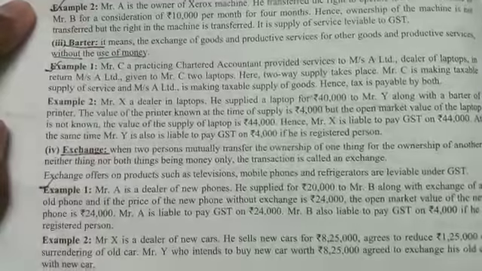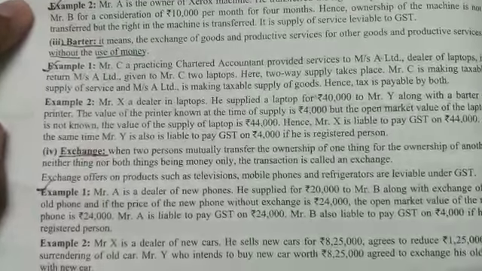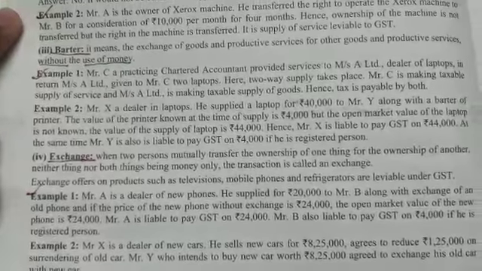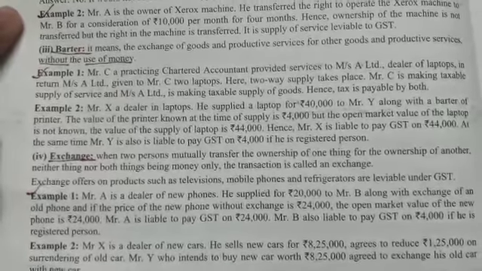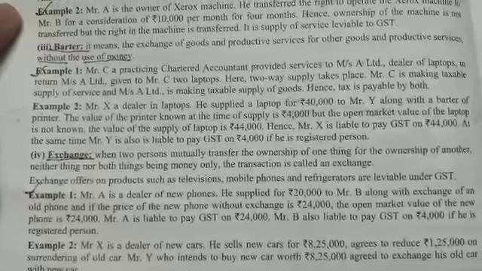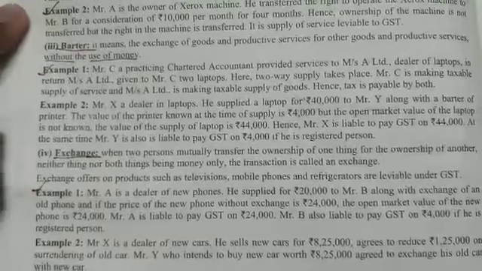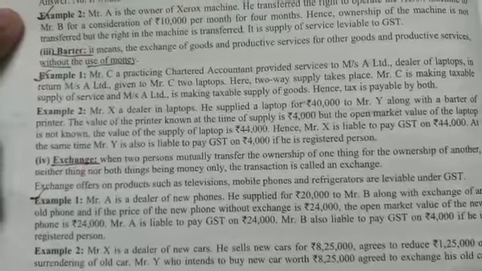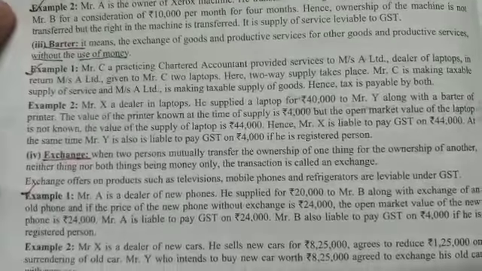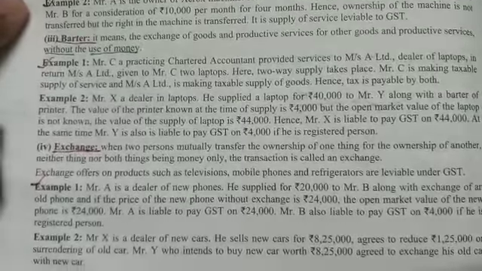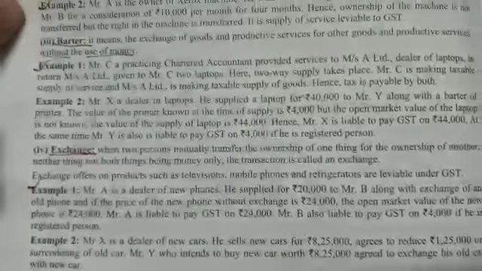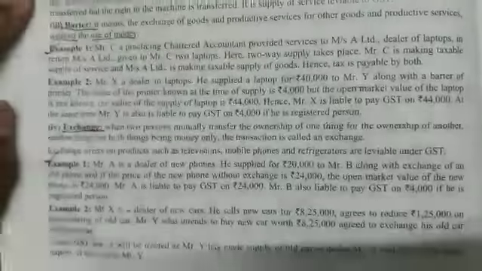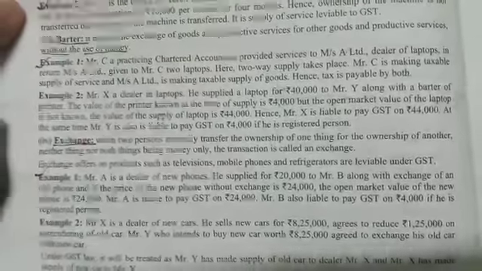The value of the printer known at the time of supply is rupees 4,000, but the open market value of the laptop is not known. The value of the supply of the laptop here is to be taken as 40,000 plus 4,000, that is 44,000. Hence, Mr. X is liable to pay GST on rupees 44,000 since the barter agreement is there.